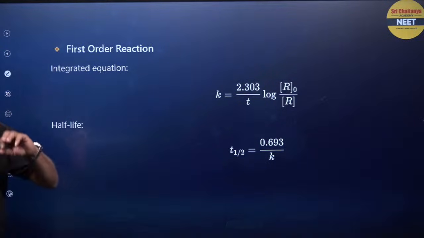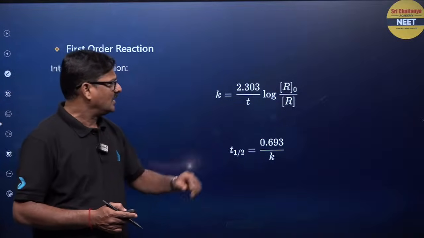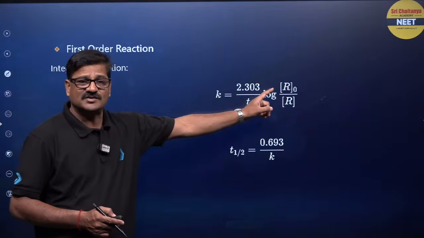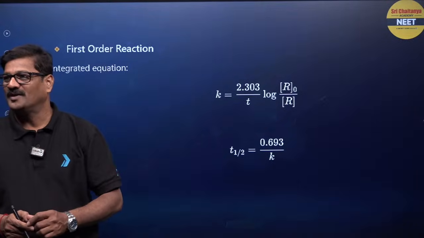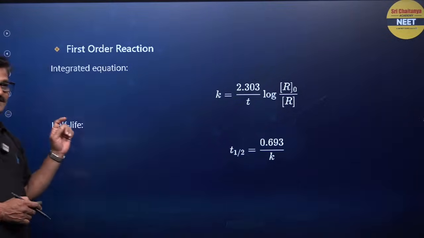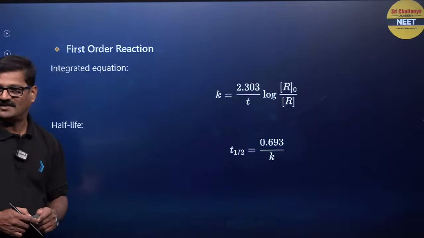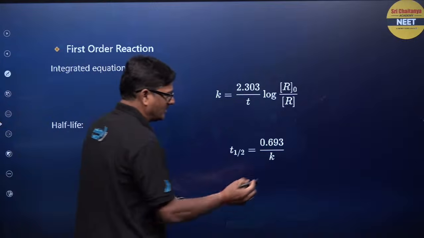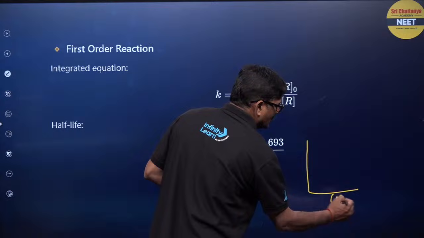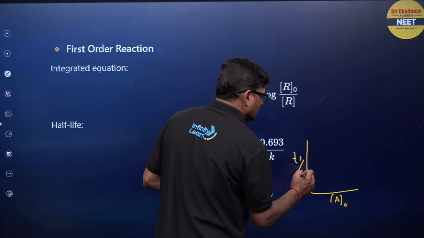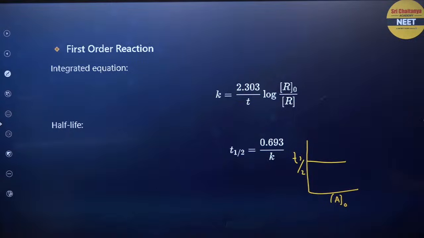For a first order reaction, k is equal to 2.303 by t log initial concentration of the reactant upon the concentration at time t. Fine. And for the first order reaction, t half is equal to 0.693 by k. So if you take initial concentration and t half for the first order reaction, it is going to be like this.